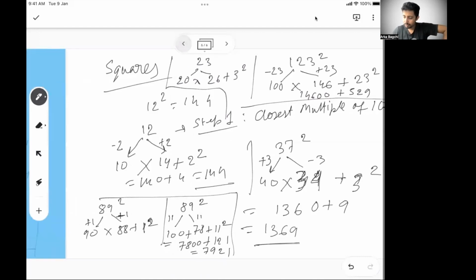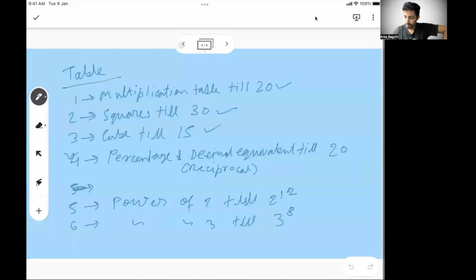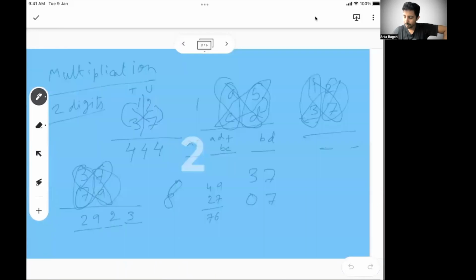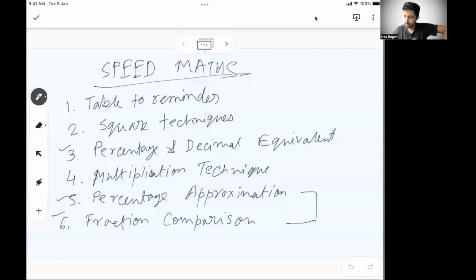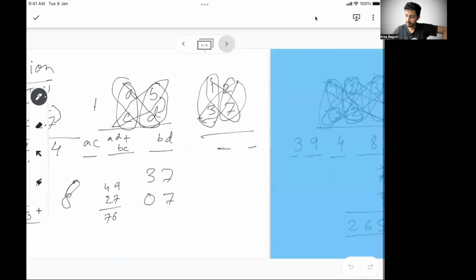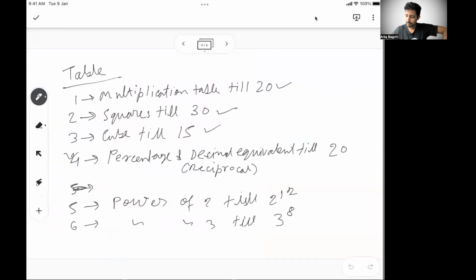Let me see what all we have covered till now from the list. So we have covered the tables to remember, we have covered the square techniques, we have covered percentage and decimal equivalents, we have covered the multiplication technique. Now comes the most important part, which is the percentage approximation and fraction comparison. Let's go and see why we need this.